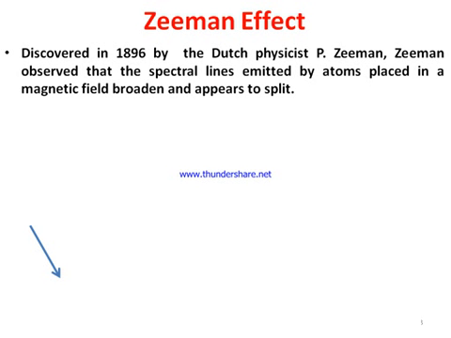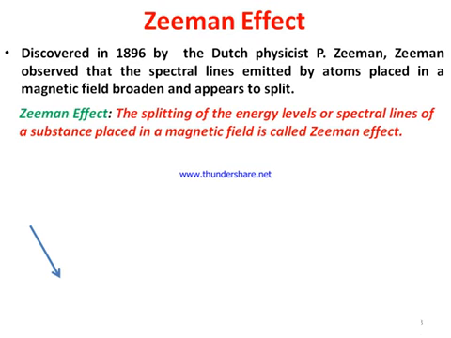In 1896, Zeeman observed that spectral lines emitted by atoms placed in a magnetic field broaden and appear to split. So the splitting of the energy levels or spectral lines of a substance placed in a magnetic field is called the Zeeman effect. I will explain this again in Punjabi language.